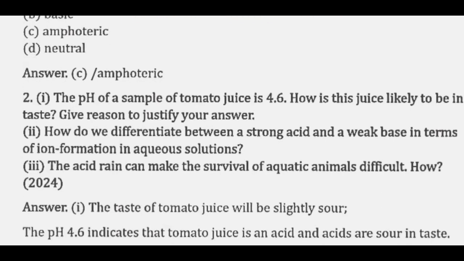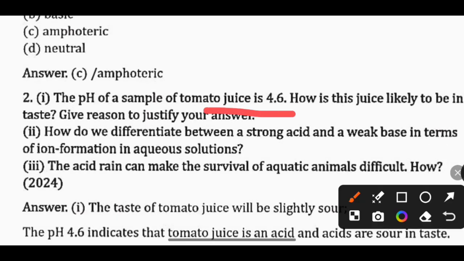Next question we have: the pH of a sample of tomato juice is 4.6. How is this juice likely to be in taste? Give a reason to justify your answer. So first of all, it is given that pH of tomato juice is 4.6. Now pH is 4.6, it means it is acidic in behavior.